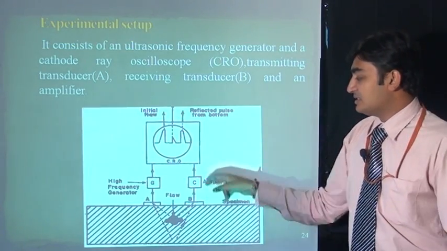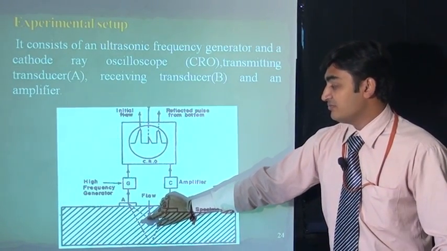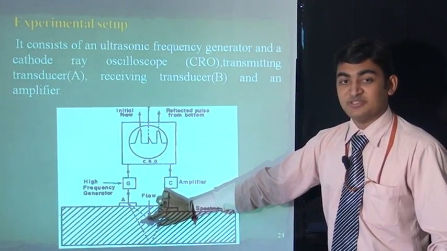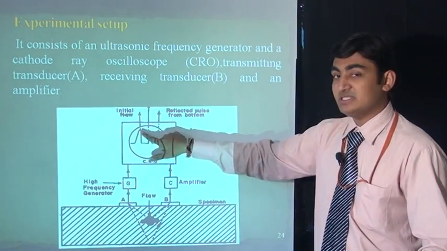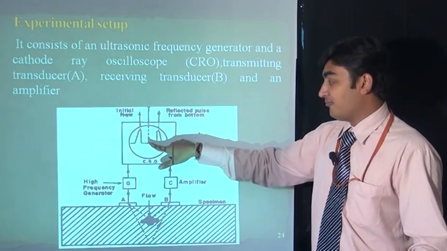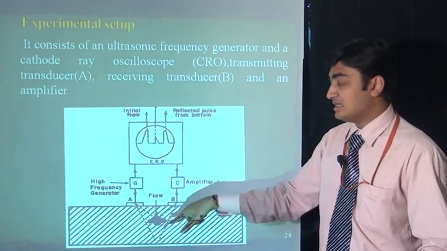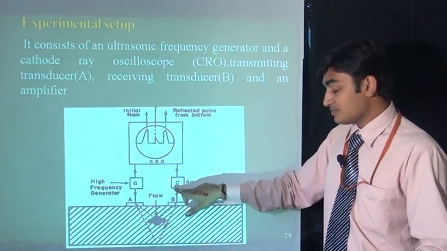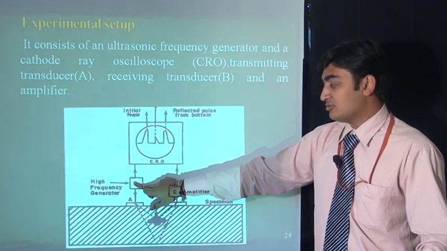This is the picture. In this pipe there is a flow of some substance, and we have to find how much flow there is. There is a CRO which will give the presence of flow, and it depends on the height of the wave detected by the amplifier. This is the ultrasonic sound generator.